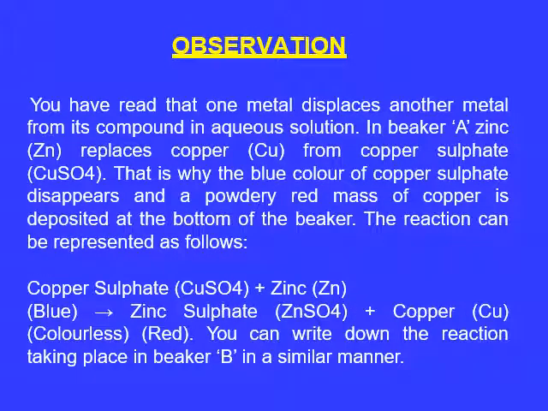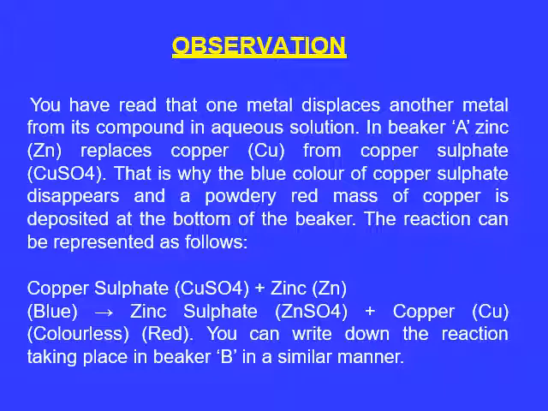Now we will observe that in beaker A, zinc replaces copper from the copper sulfate solution. That is why the blue color of copper sulfate disappears and a powdery red mass of copper is deposited at the bottom of the beaker. The reaction can be represented as copper sulfate, CuSO4, plus zinc, Zn, gives, this copper sulfate is blue in color. Now it will give zinc sulfate.